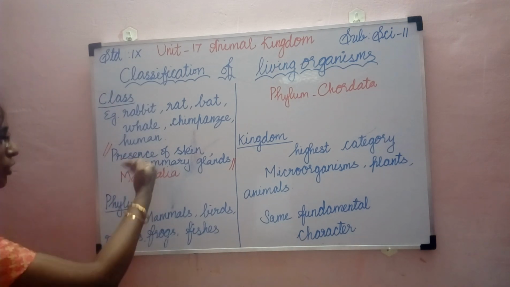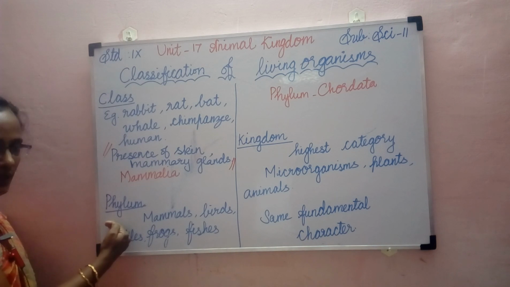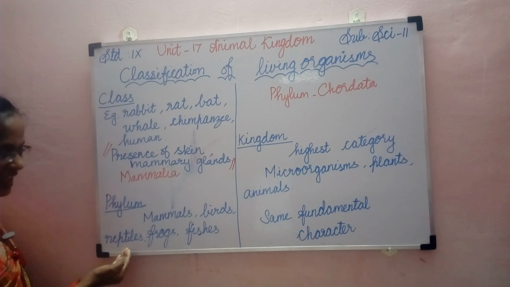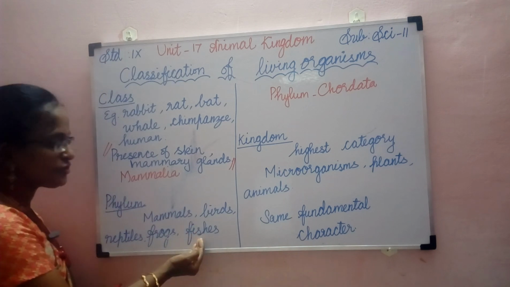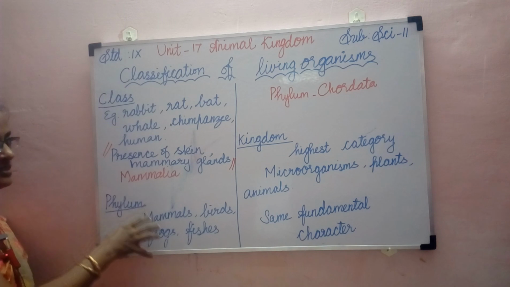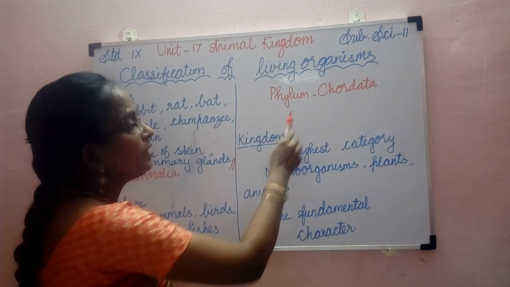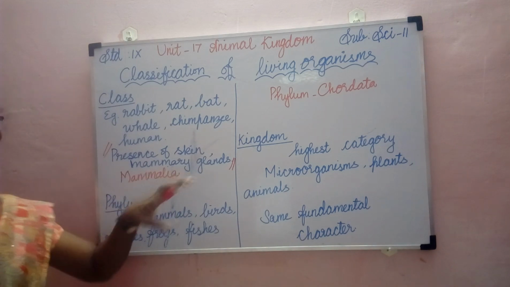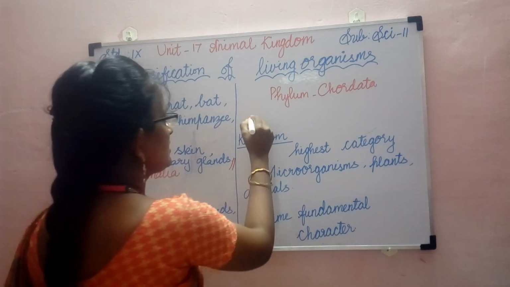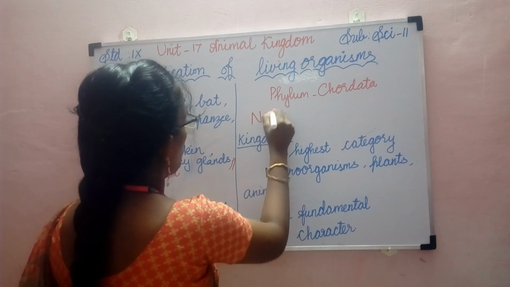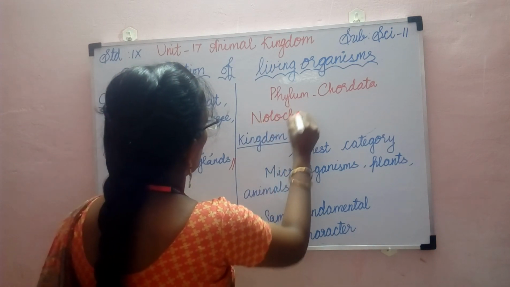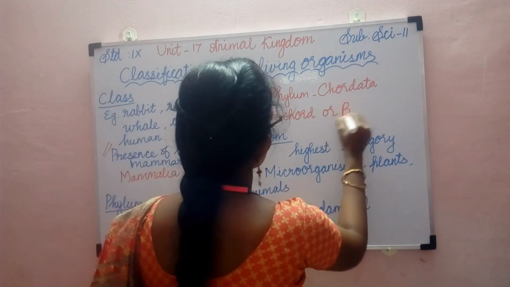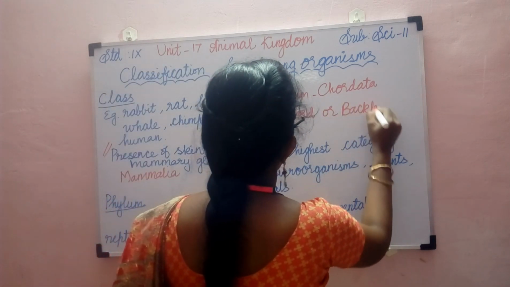Then the next level of classification is phylum. Here the mammals, birds, reptiles, frogs and fishes are grouped under the same phylum, that is phylum Chordata, because they have a certain common character, that is nothing but the presence of notochord, or it is also called the backbone.